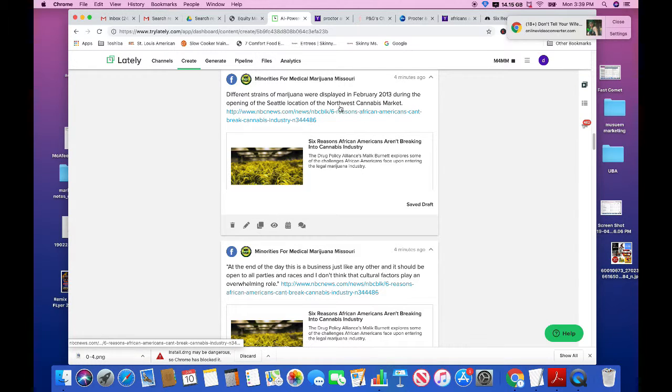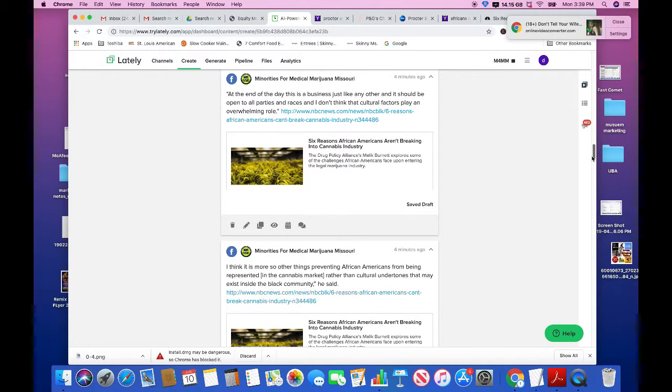Different strains of marijuana were displayed in February 2013 during the opening of the Senate. That doesn't say a lot. Let's go with this because M4MM is an advocacy organization. At the end of the day, this is a business just like any other, and it should be open to all parties and races. And I don't think that cultural factors play an overwhelming role.